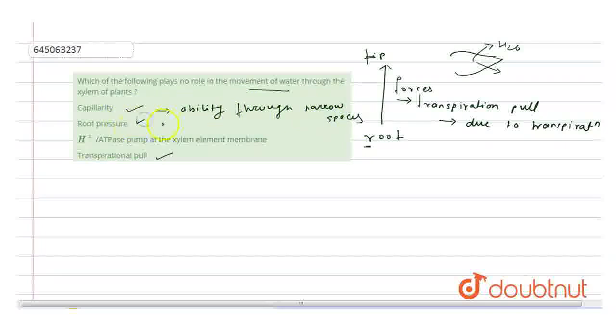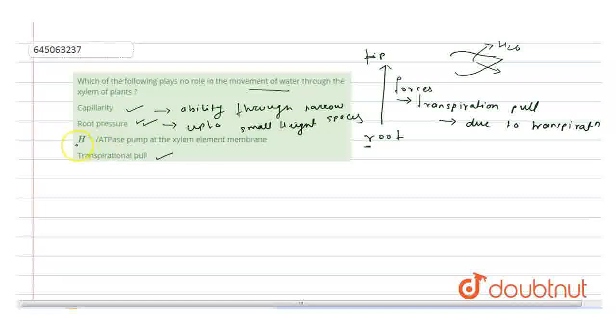The root pressure is also important in the pulling of water, but it can move the water up to small heights only. So this is the least effective pressure required for the pulling of water, but yes, it is required.